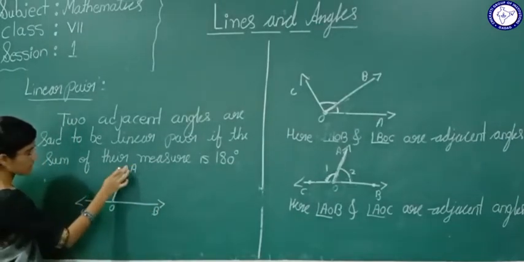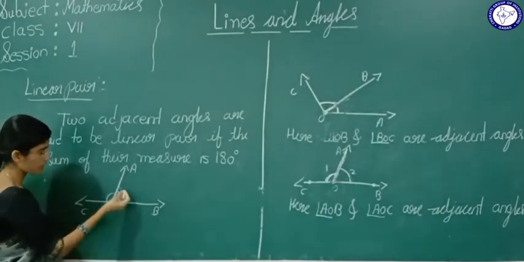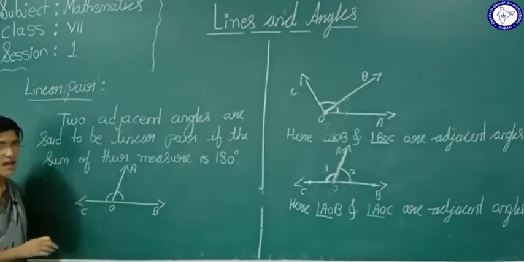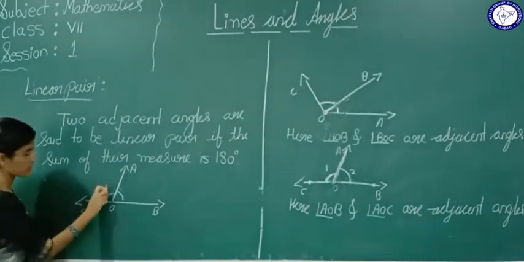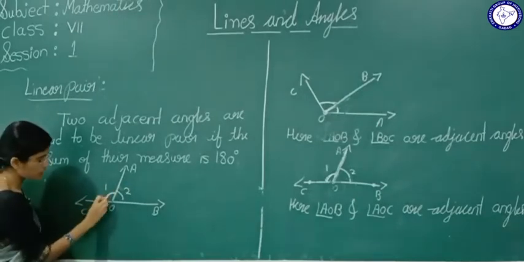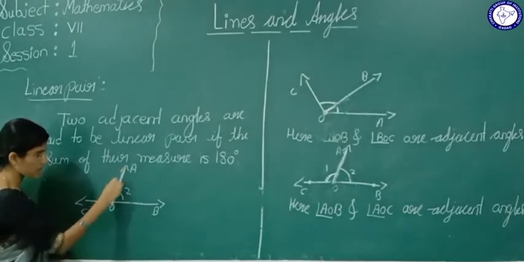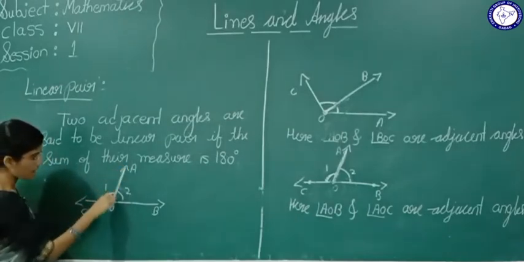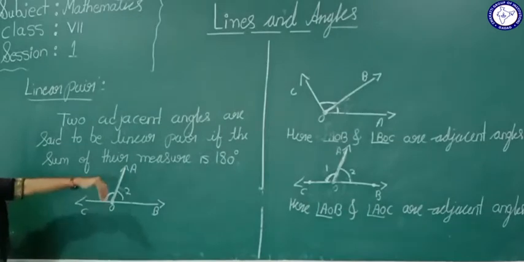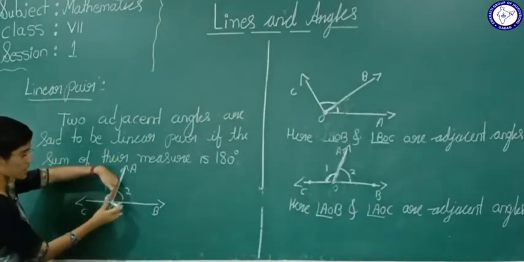Now see, angle AOB, okay, and angle AOC are adjacent angles. Yes or no? Now see, here angle 1 and angle 2 are adjacent angles. Why? Because for this angle it has a common vertex O. For this angle also it has a common vertex O. For both the angles the common arm is OA. Okay, and the other arms are on the opposite sides of this. Yes or no? The other arms are lying on the opposite side.